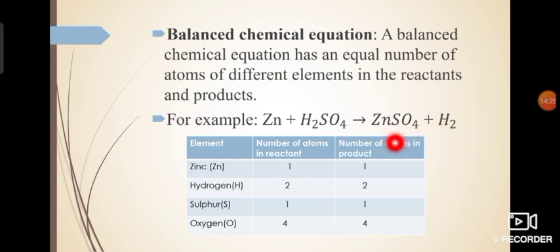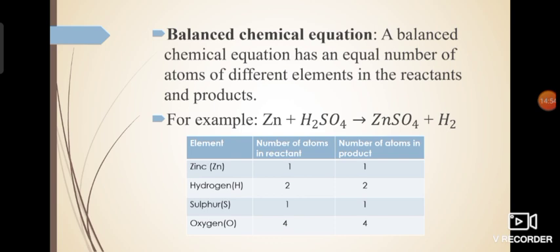Now zinc sulfate consists of only one zinc atom, because after Zn nothing is written as a subscript, which means zinc is only 1 in number. So I have written 1 here. Next, capital S represents sulfur, and nothing is written between capital S and capital O, so only one atom of sulfur is there; 1 is written here.